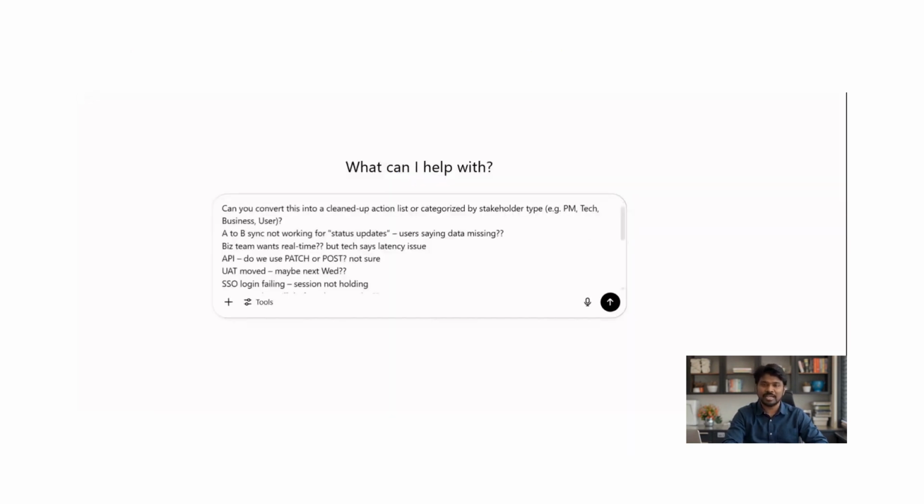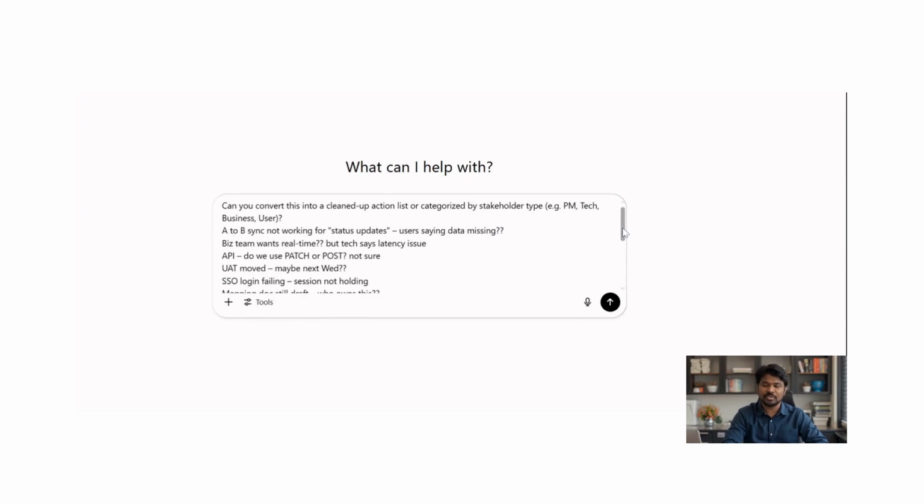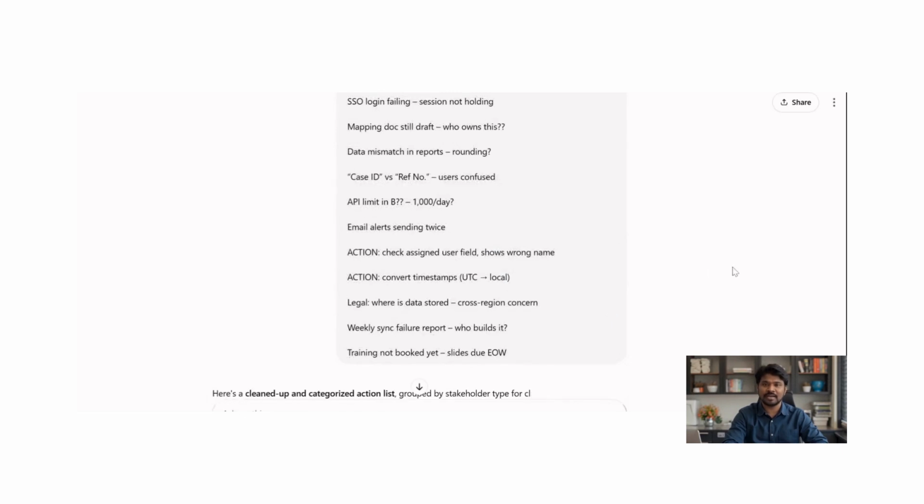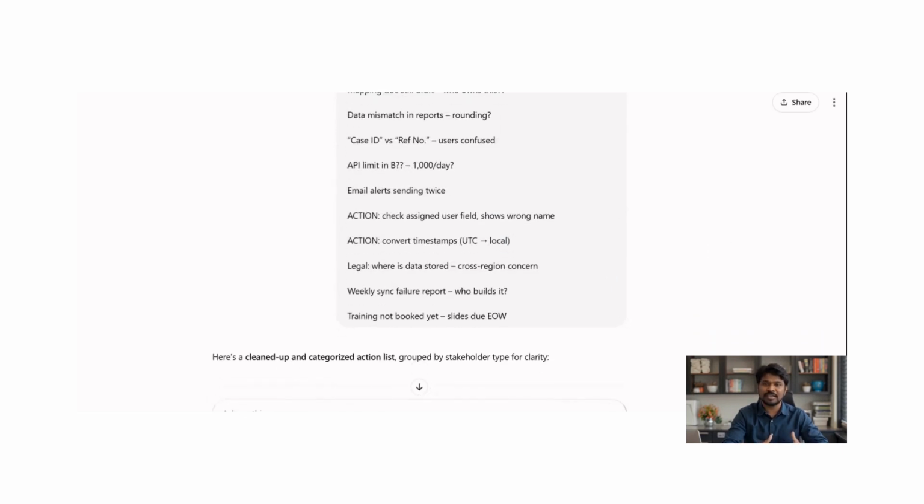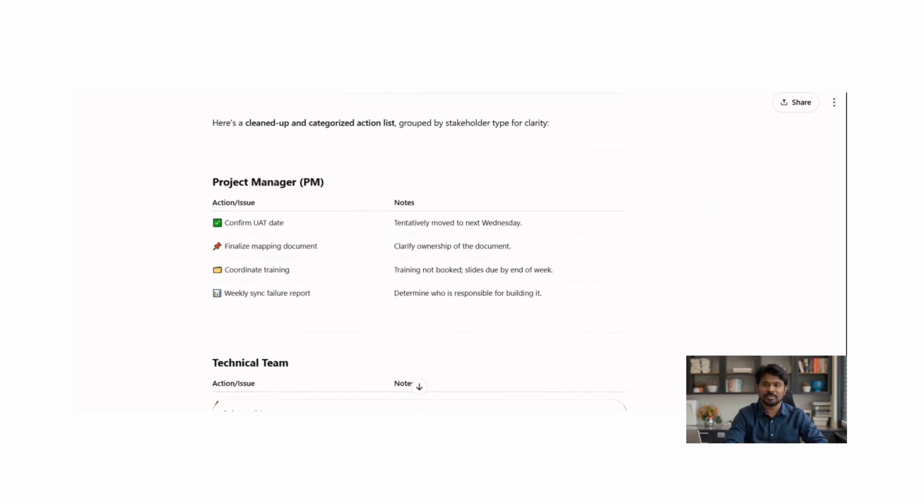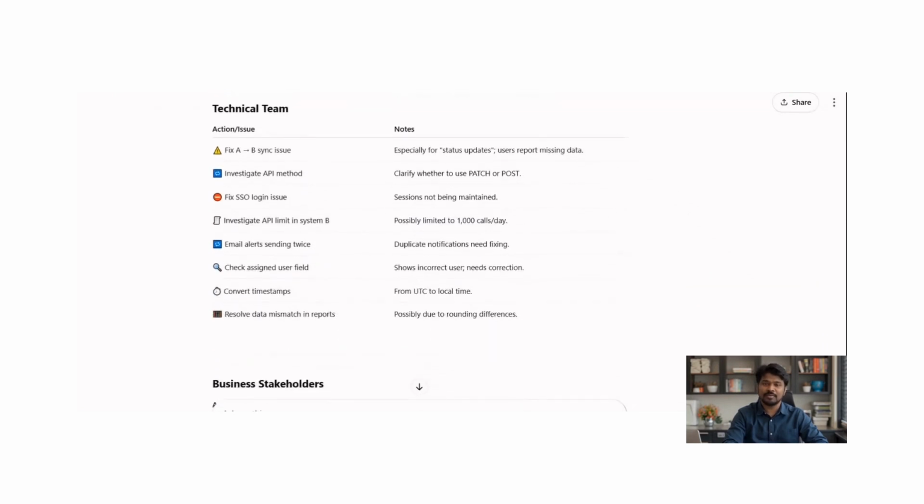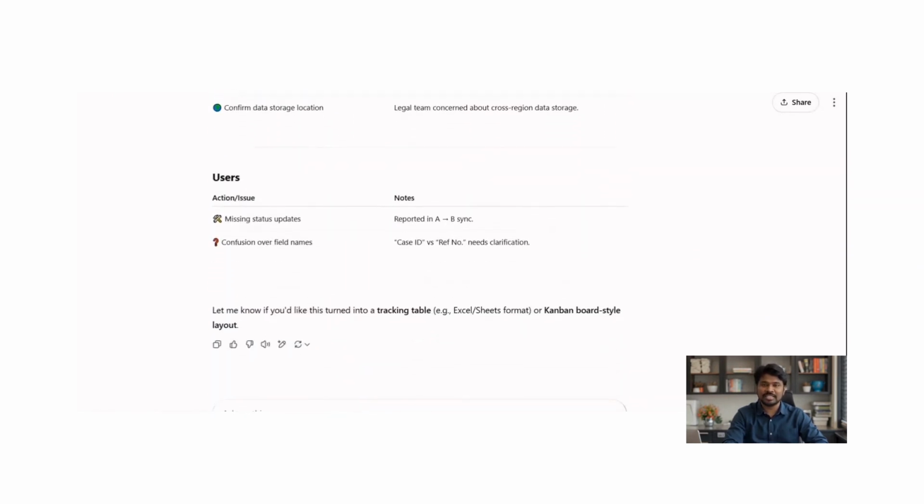Here's the kind of prompt I give to ChatGPT. Can you turn this into a cleaned-up action list, categorized by stakeholder type, like PM, tech, business, or user? That's it. Just one clear sentence, and ChatGPT does the rest. Now take a look at how ChatGPT cleaned things up.